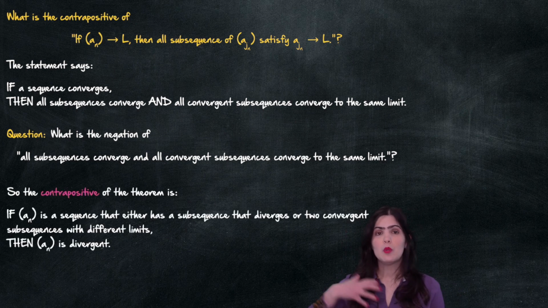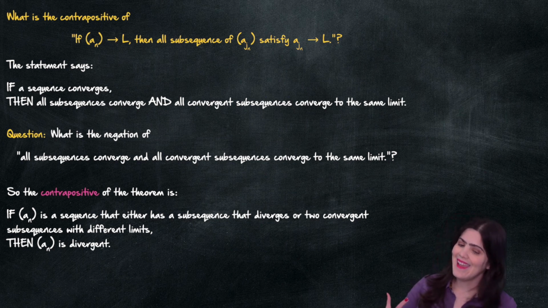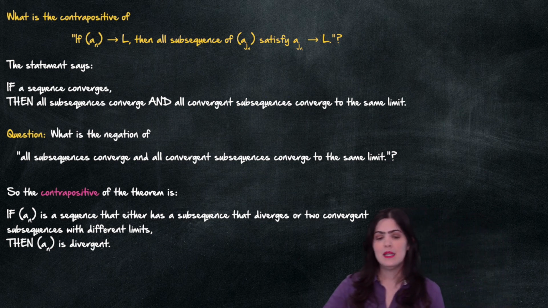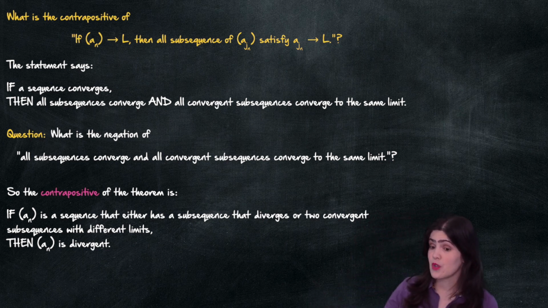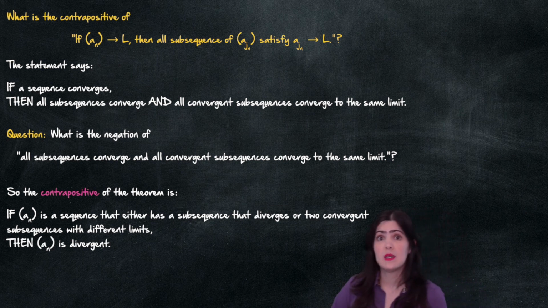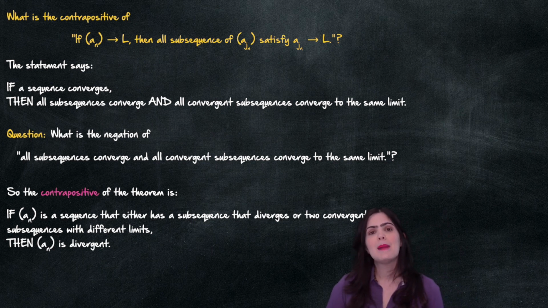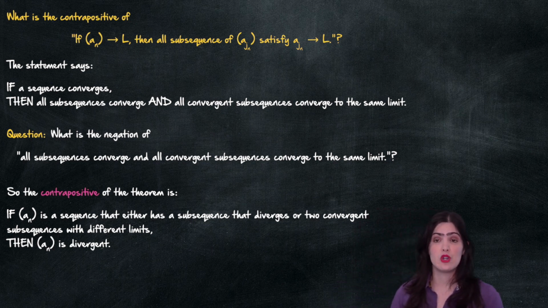So, to build a contrapositive, what I would say is that if a sequence either has a subsequence that diverges, or it has two convergent subsequences that converge to different limits, then my original sequence is divergent.